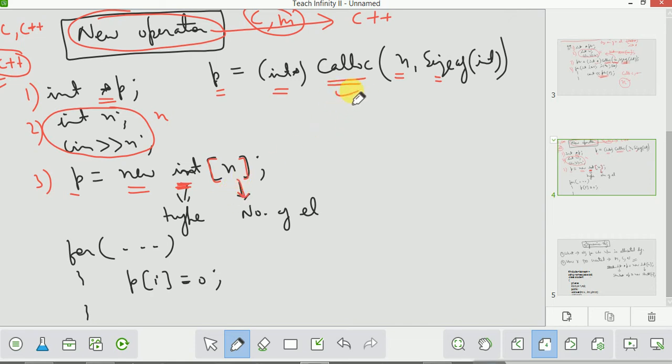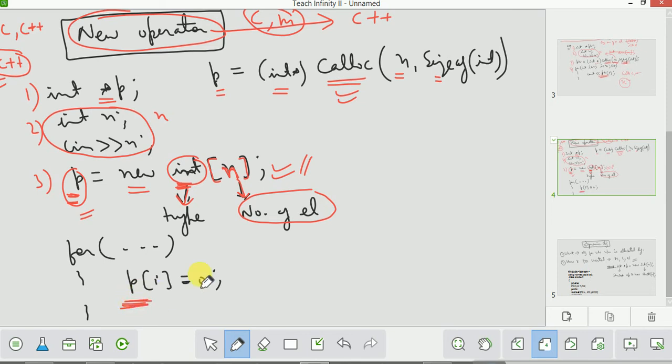So this is the syntax for calloc, and this is the syntax for new, and you will write n here. The important thing to remember is that this will be the type of array you want to create, and this n will be the number of elements that you want. This is very simple and easy to use. Now p is a pointer to which you assign this dynamic memory, and p can be used like an array.